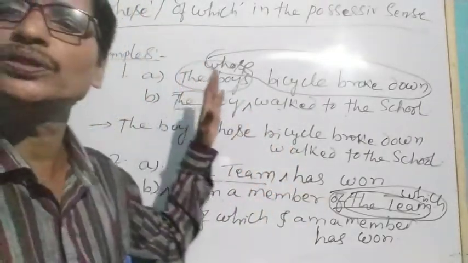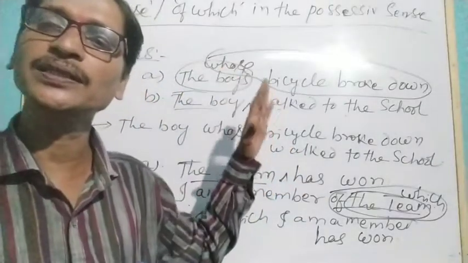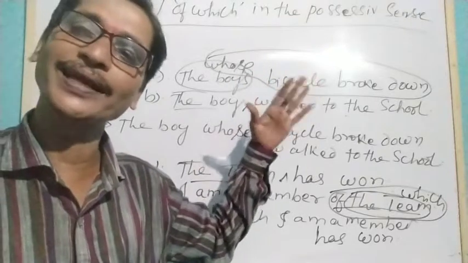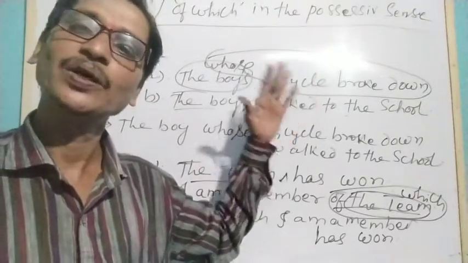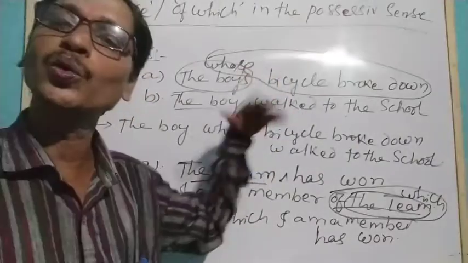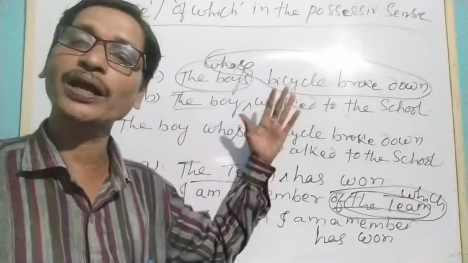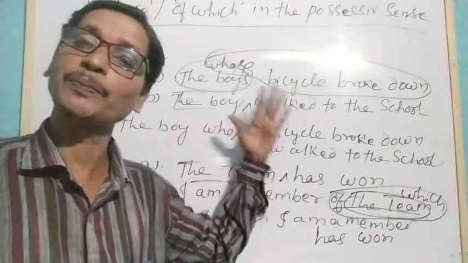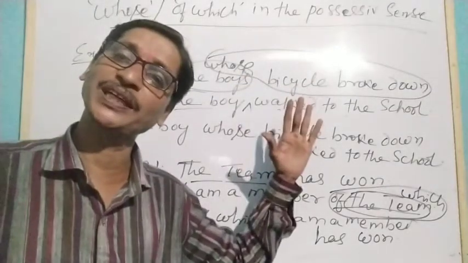Who is used in place of subject, whom or who are used in place of object. We use whom if there is a preposition before it, and we use whose for persons in the sense of possessive case.